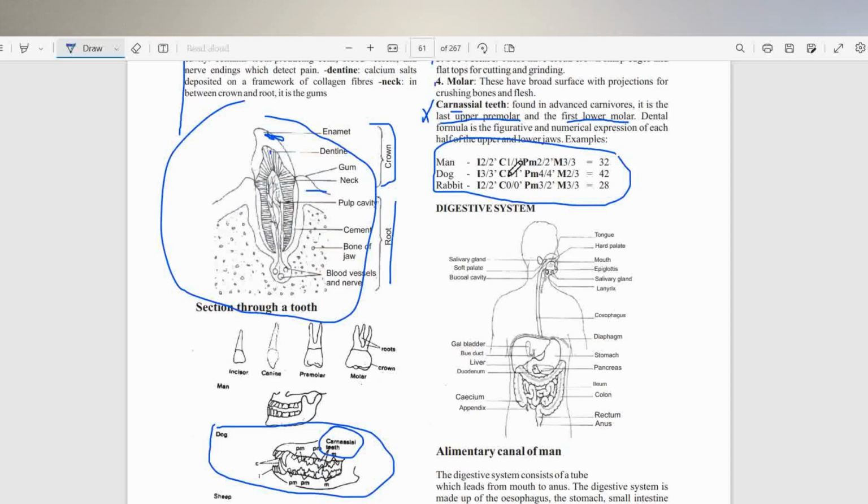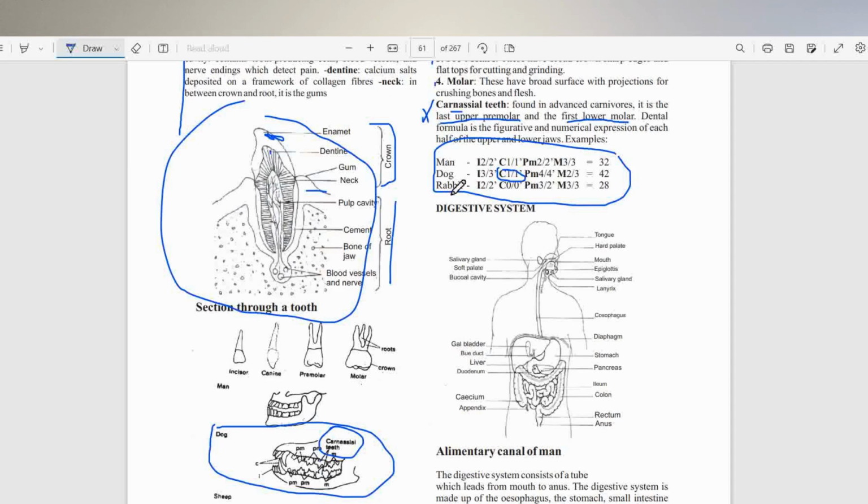You have to multiply this by 2 and this by 2. So that will be 4 in total. The total number of canine teeth in dog and in man would be 4 using this formula.